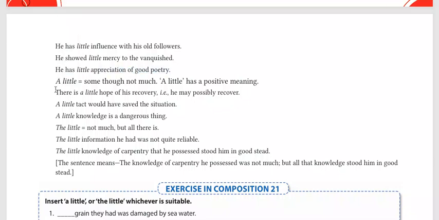Now we have another concept that is a little. A little, some though, not much, a little has positive meaning. देखें, for example, let me give you one example. Suppose you are making a presentation or making a speech and suddenly you had some voice issue and you needed water. And when you were asking for a glass of water and it took a lot of time, and meanwhile one of your audience offered you a bottle, and there was a little water.